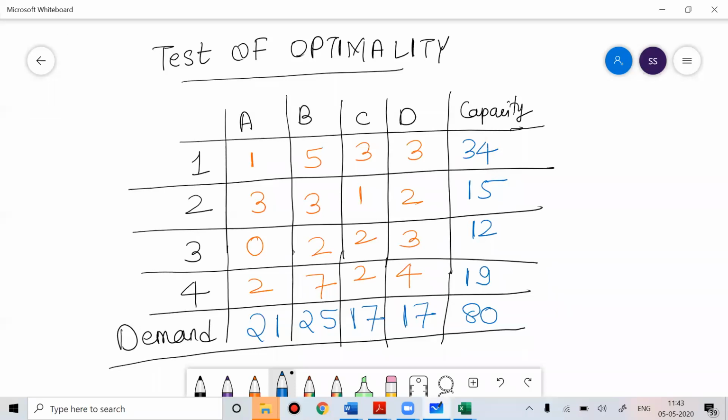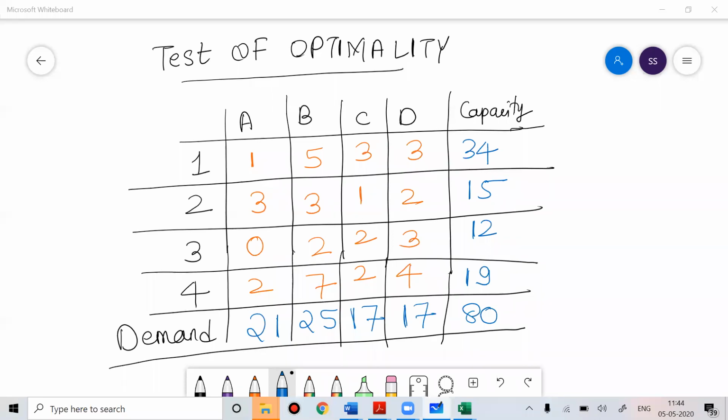So, in order to solve the transportation problem, the first thing we need to see is that total demand should be equal to total supply. If I see total demand, 17 plus 17 is 34, 34 plus 46 is 80. If I see the total capacity, 19 plus 27 is 46, 46 plus 34 is 80. So now the total demand is equal to total supply.